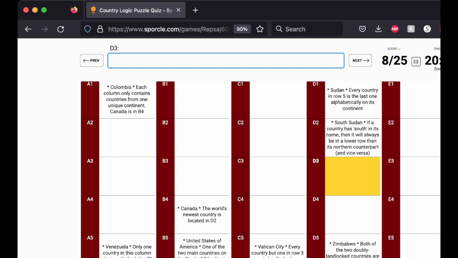So, let's see here. Now, Uzbekistan and Liechtenstein, so we haven't had anything for Asia yet, so Asia must be in column E because Uzbekistan's in the quiz. So if Asia is in column E, the last alphabetically is Yemen in Asia. Alright. The country in D3 is home to Timbuktu. So Timbuktu is in Mali.